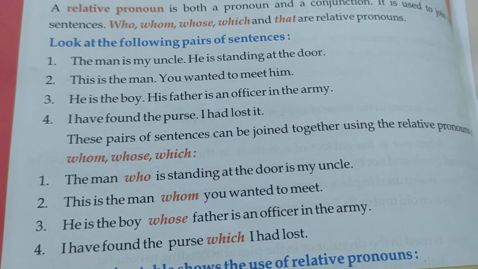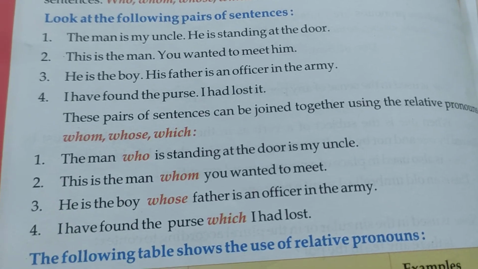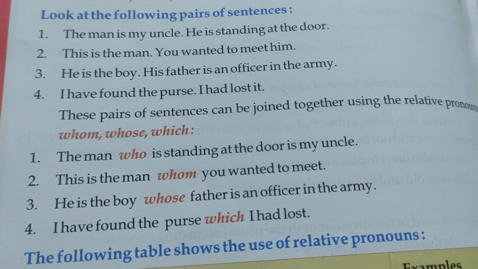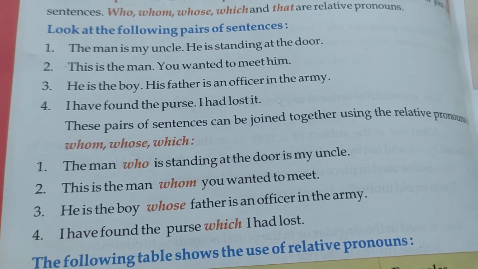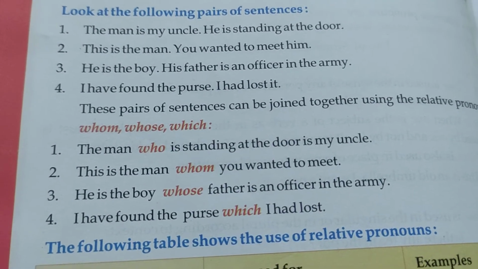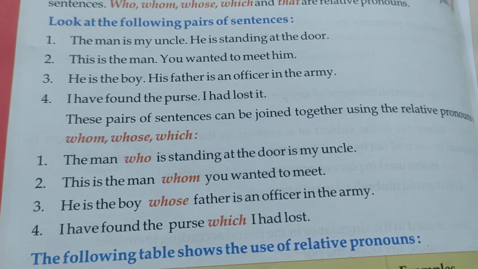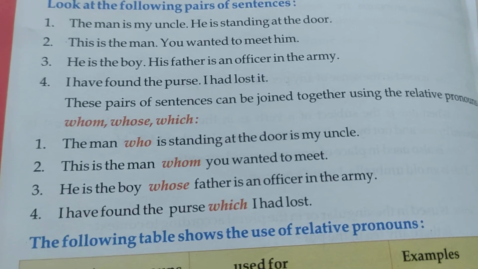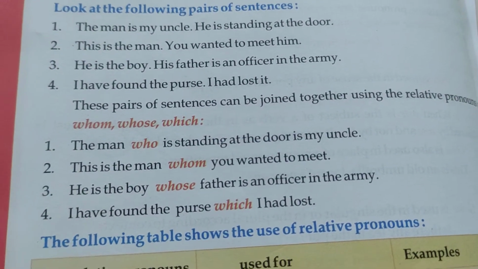Like suppose the man is my uncle, he is standing at the door. Now these are 2 sentences. How can we join it? The man who is standing at the door is my uncle. In this sentence, who is the relative pronoun and it is helping us to join the 2 sentences. Similarly, he is the boy, his father is an officer in the army. He is the boy whose father is an officer in the army. So in this way we have joined all these sentences.